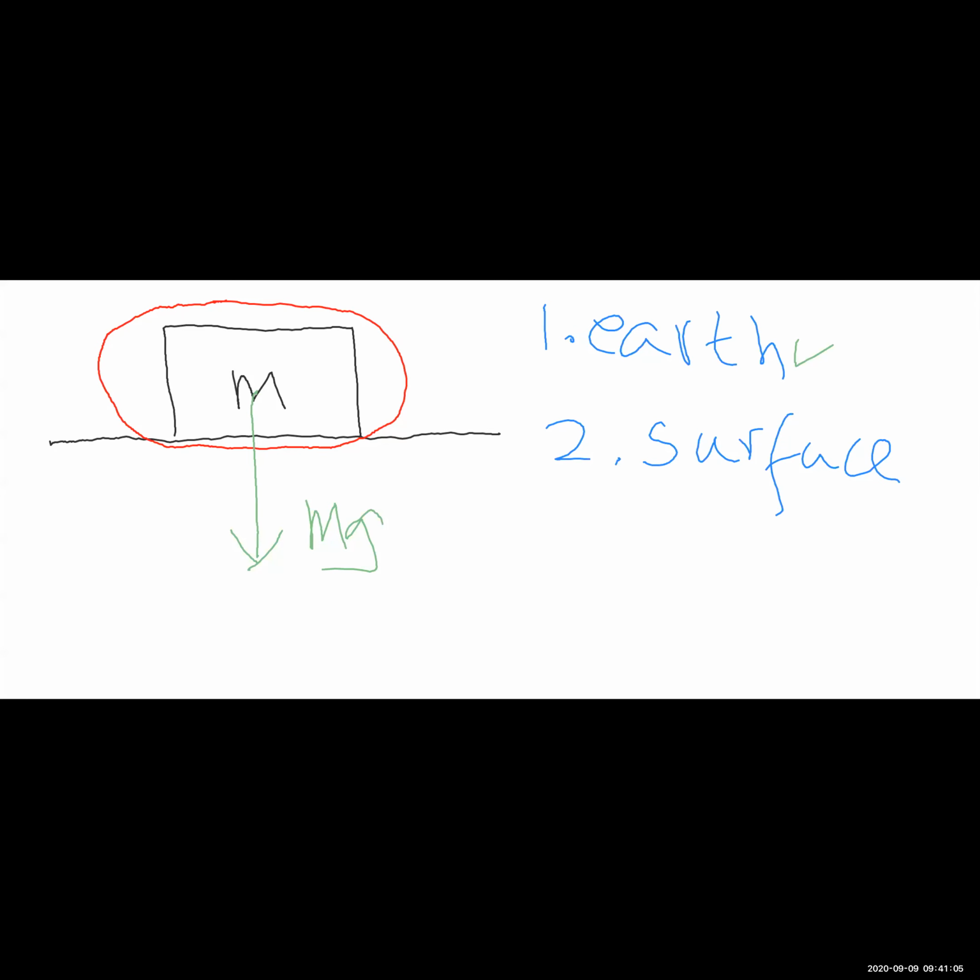There is a surface in contact with this block. So therefore the surface must be applying a normal reaction. The direction of normal reaction must be perpendicular to the interacting surfaces, and the direction of normal reaction on the block must be in the upward direction, right? So I will draw another arrow.